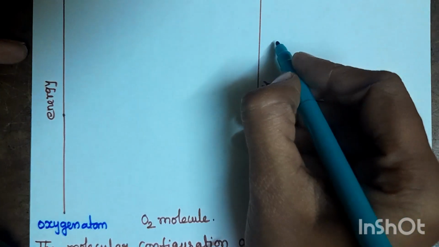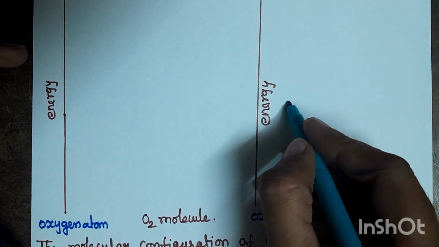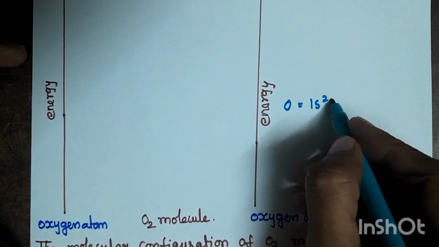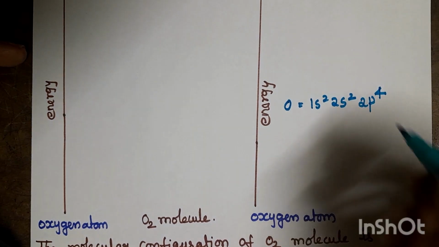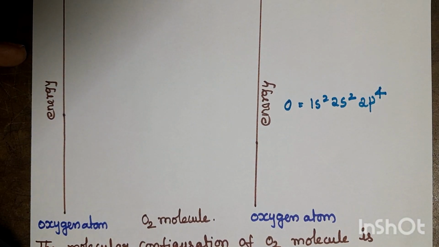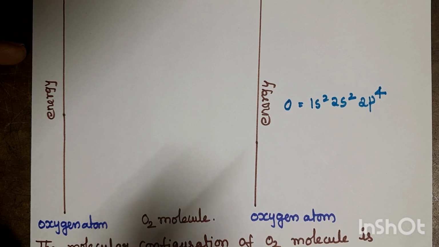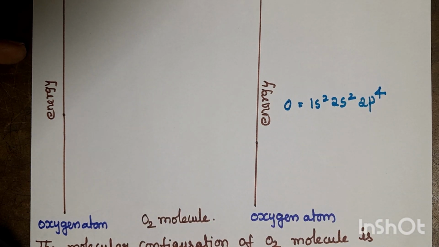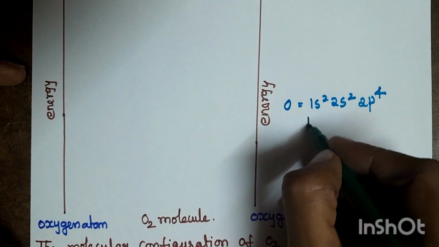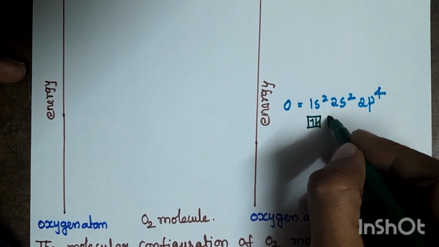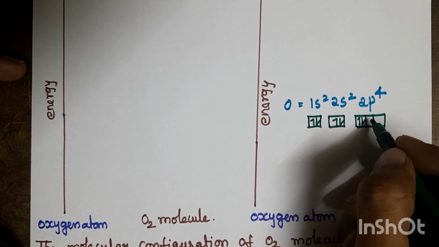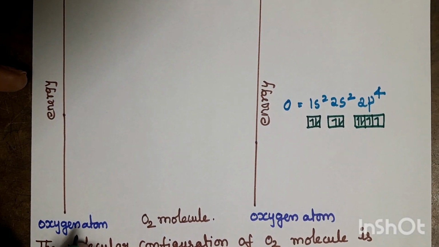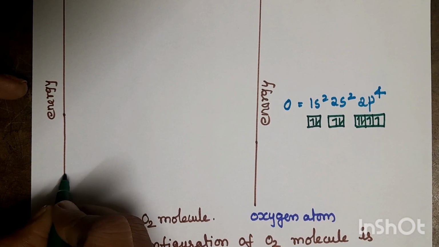We know that the electronic configuration of the oxygen atom is 1s2, 2s2, 2p4. The O2 molecule has a total of 16 electrons. Each oxygen atom has 8 electrons: 1s2, 2s2, 2p4.